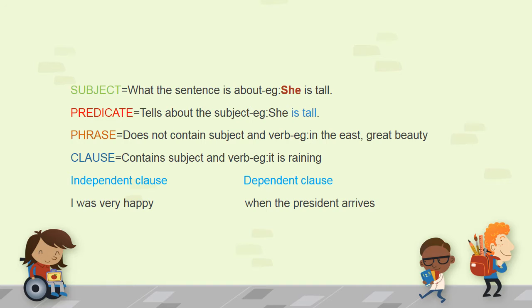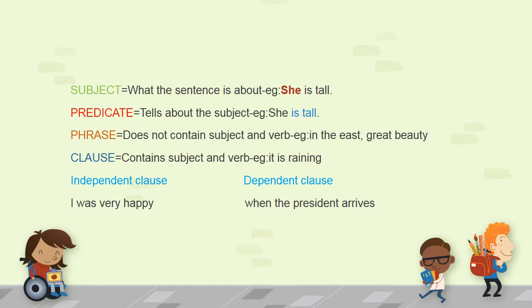Dependent clause, unlike the independent clause, is dependent. It always needs help and it is constantly dependent. For example, when the president arrives. Well, here you have a subject and a verb, but still it cannot stand on its own and it needs the help of another phrase.